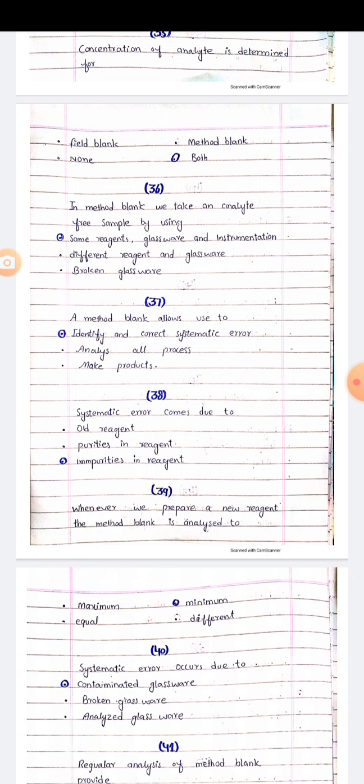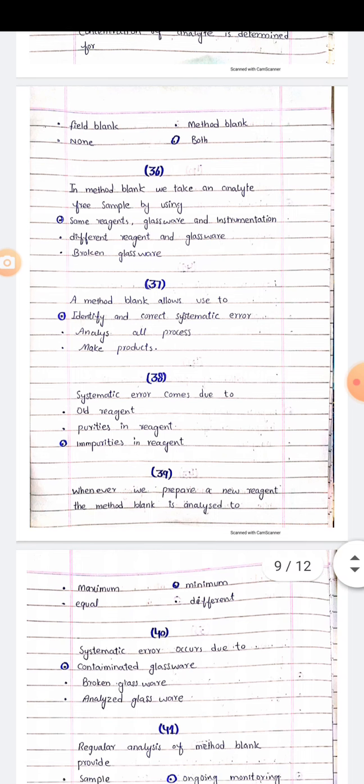MCQ number 36. In method blank, we take an analyte free sample by using some reagent, glassware and instrumentation, different reagent and glassware, broken glassware. The right option is some reagents, glassware and instrumentation. MCQ number 37. A method blank allows you to identify and correct systematic error, analysis all process, make products. The right option is identify and correct systematic error.